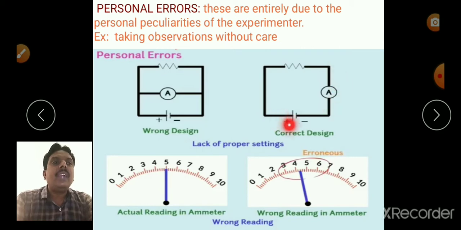This is the correct design. But here the ammeter is connected in parallel. So this is the wrong design. This is the correct design. So in this reading there may be error. This is the correct procedure.